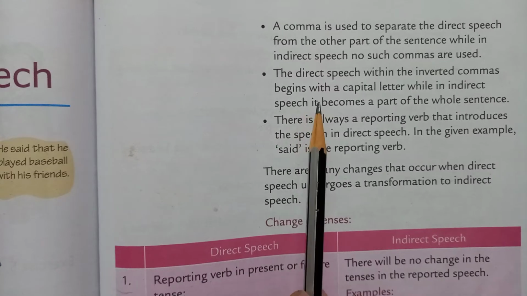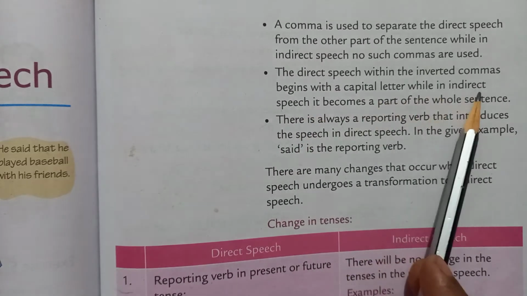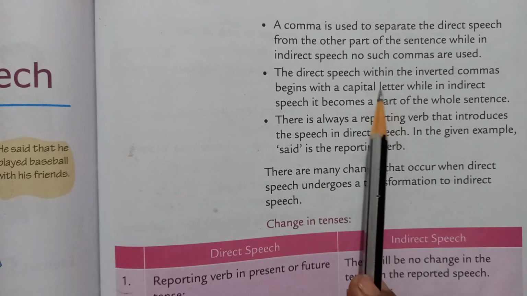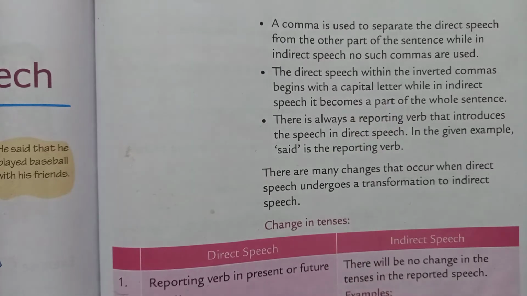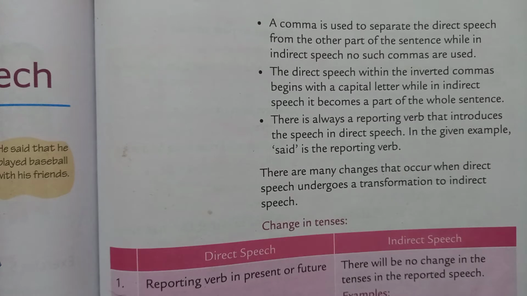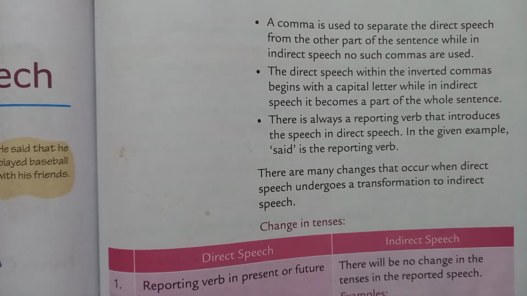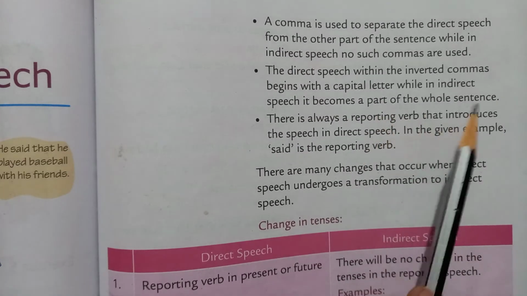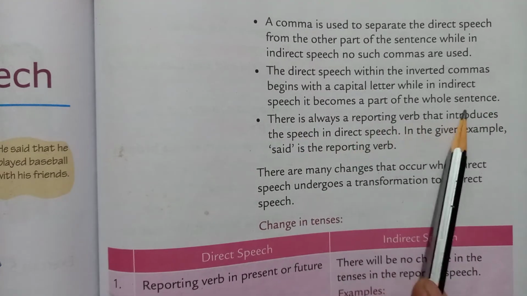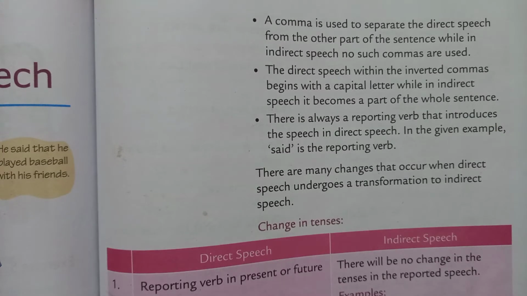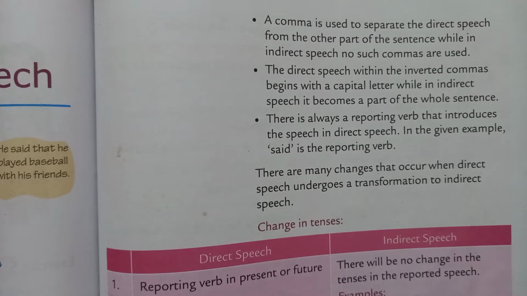The direct speech within the inverted commas begins with a capital letter. So in case of direct speech, the first letter should be capital within inverted commas, while in indirect speech, it becomes a part of the whole sentence. In indirect speech, it will become a part of the sentence.